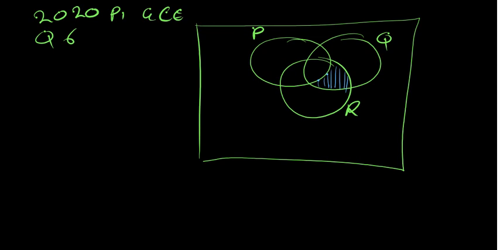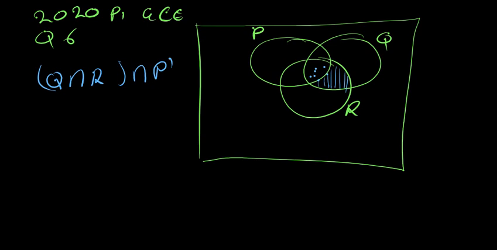When we look at the shaded part, we know there's something to do with Q intersecting R. But it's not comprehensively shaded, because there's this part that is not shaded, and that part is in P. So it means P is supposed to be a complement, meaning we are not supposed to shade any part of P. So this Q intersection R is intersecting P complement. That is what it means.